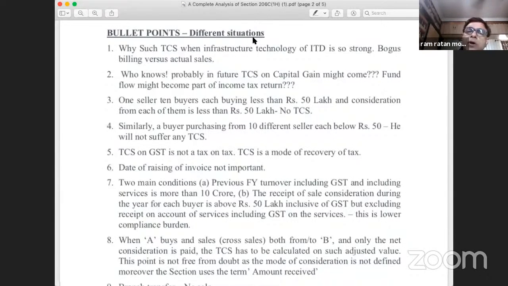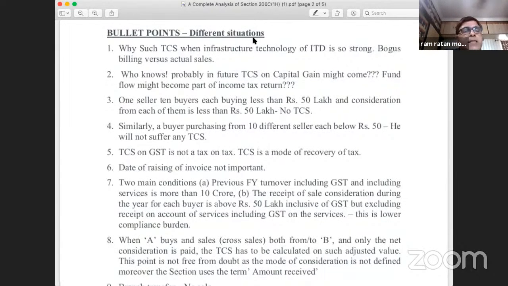There is a thinking going on at the higher level of the government that they might come up in the next budget, or in between, or somewhere afterwards, with the TCS provision extended to capital gain also. Today, the fund flow statement is not part of the income tax return. Tomorrow it might become part of the income tax return also. The government wants to collect more and more information from the taxpayer, and these steps are in that direction only.